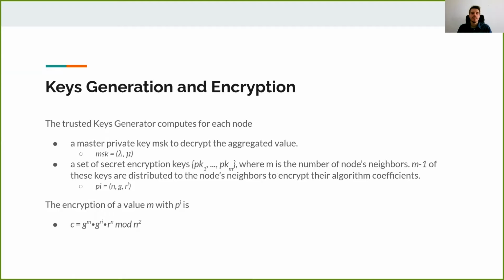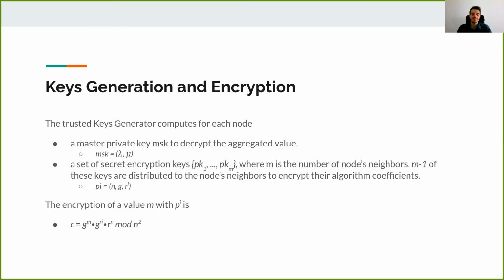Our method is based on the homomorphic encryption scheme. The first step of our protocol is key generation. To do that, we suppose a trusted entity that generates the keys and distributes them to the nodes that want to participate in the computation.